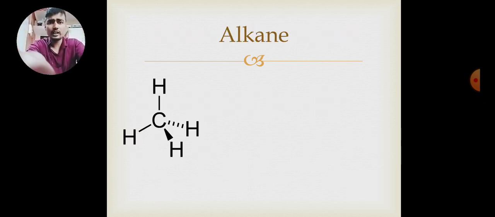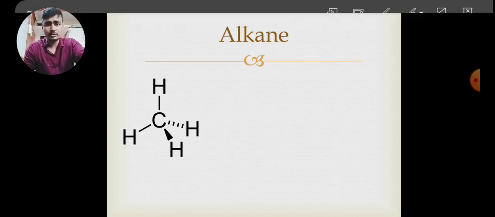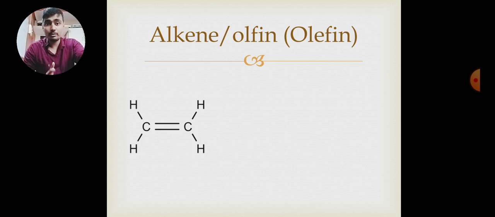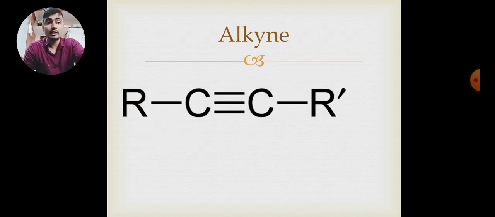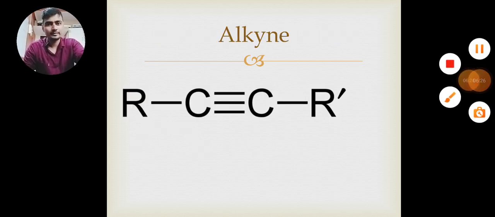Again, we will take a look. In alkane, carbon-carbon have single bonds. In alkene, carbon-carbon have double bonds. And in alkyne, carbon-carbon have triple bonds.